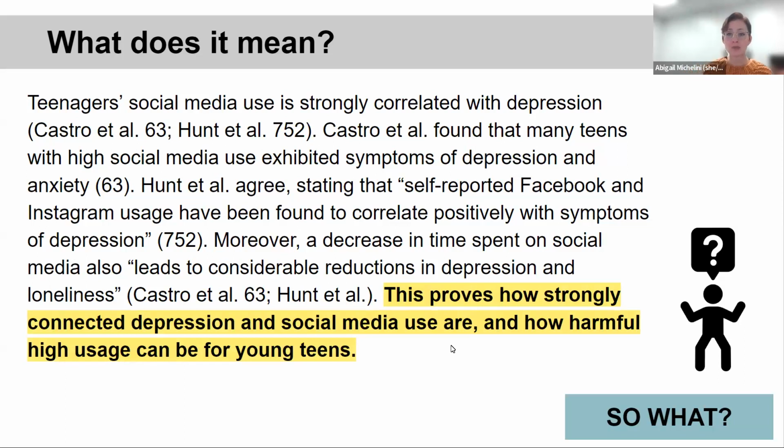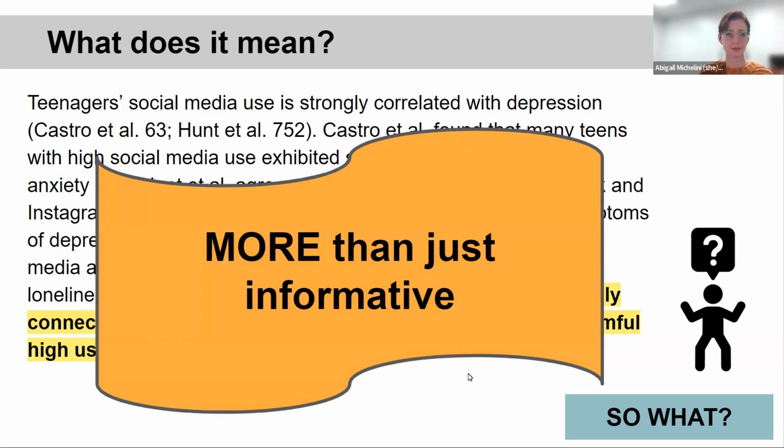I wrote, this proves how strongly connected depression and social media use are. Harmful high usage can be for young teens. Okay, so I am telling my reader what it means. This is extremely important, possibly the most important part of your paper, because people can see a fact differently. You can see a percentage of something and read it one way, and somebody else can see a percentage of something and read it a different way. You want to make sure that you're tying it back to your thesis, okay? So after you have a quote, always explain the so what, or what does it mean.